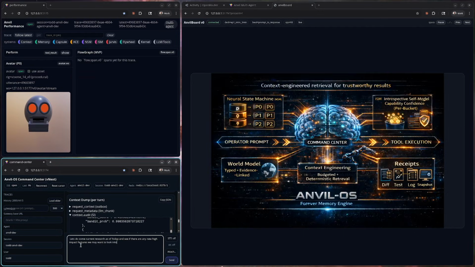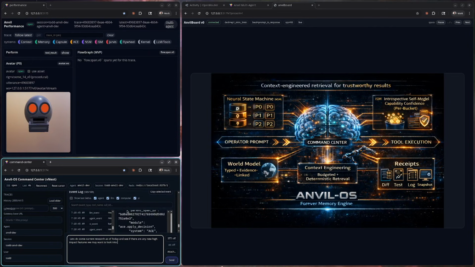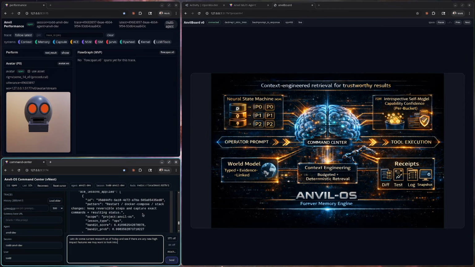This is the control plane, prompt to response. An operator intent comes in. We engineer a budgeted context. The agent executes with tools. And the output is not just text. It is receipts, diffs, tests, logs, and snapshots.